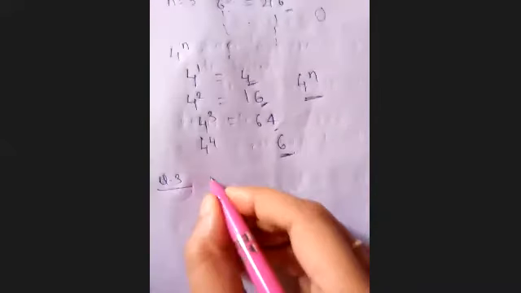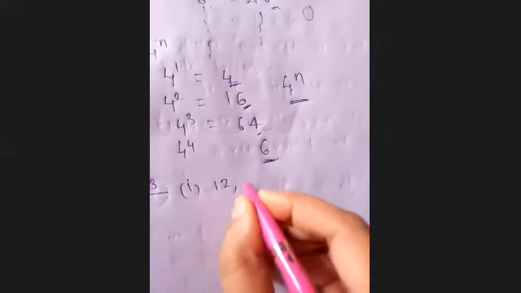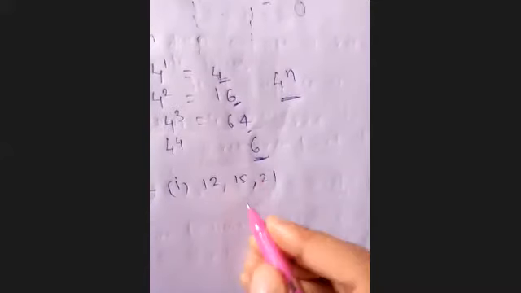Okay, now I'm telling you question number 1.2. Diksha has asked question number 3 of exercise 1.2. Find LCM and HCF of the numbers 12, 15 and 21. You have 3 positive integers, and we have to find the LCM and HCF of the following integers by applying the prime factorization method.